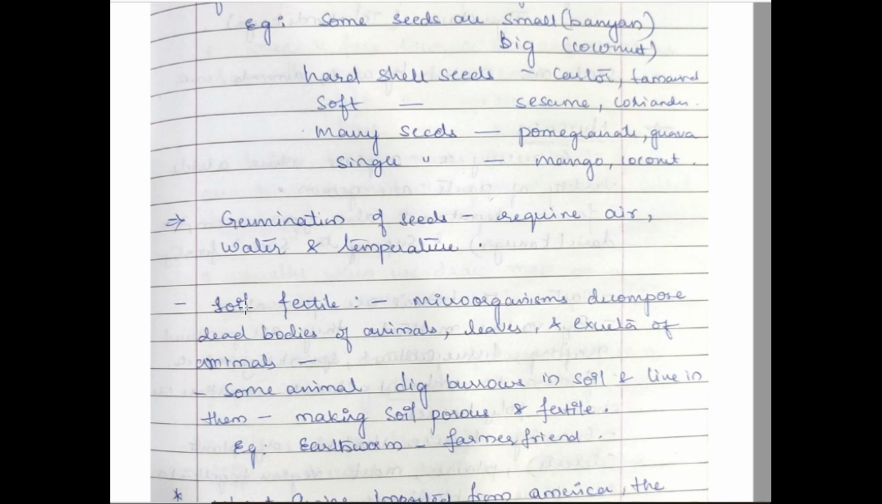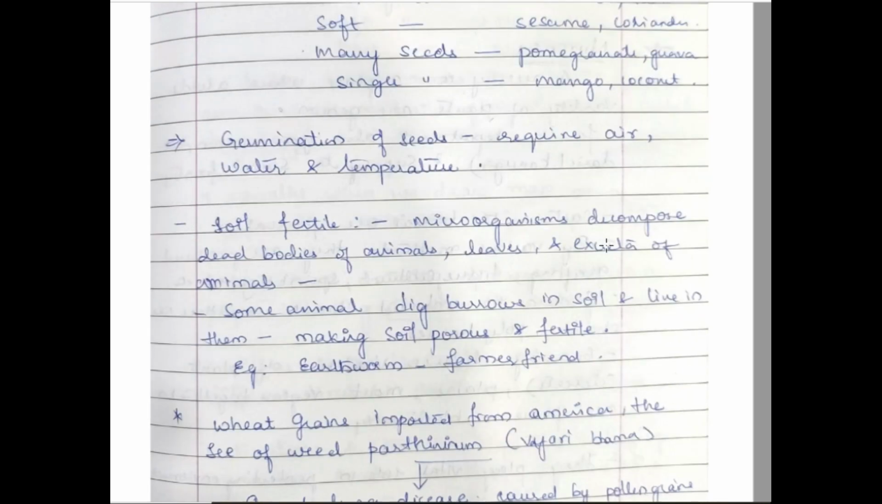Germination of a seed. In order to germinate, a seed requires air, water, and temperature. The soil should possess fertility. The fertility of the soil is mainly because of the microorganisms present in the soil.